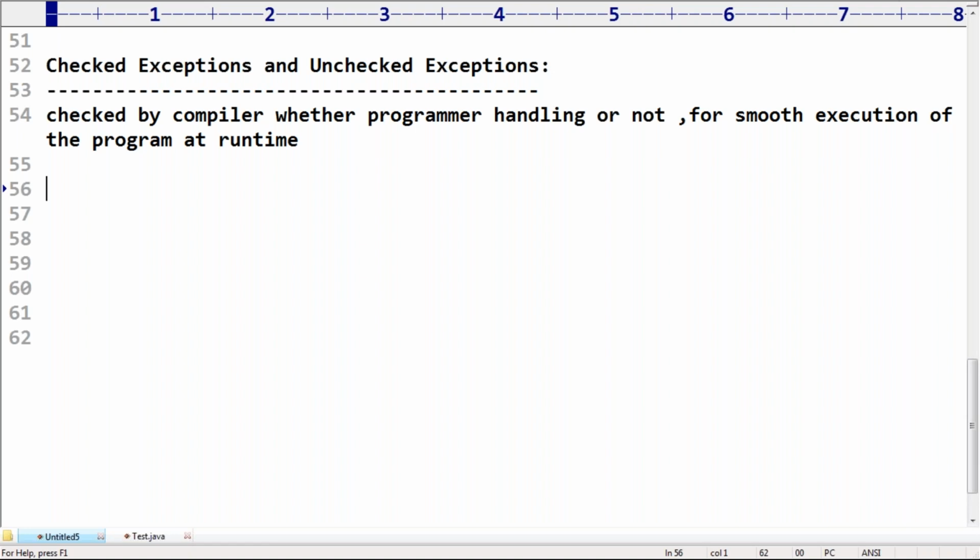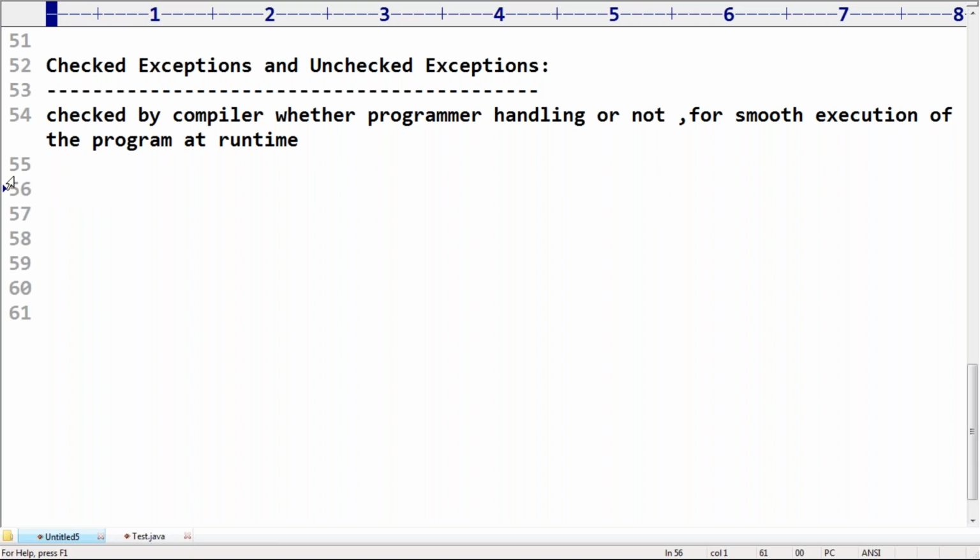Who is going to play the father or mother role here? The compiler. The compiler is responsible for checking whether the programmer handles these exceptions, for smooth execution of the program at runtime. These exceptions are considered checked exceptions, right?